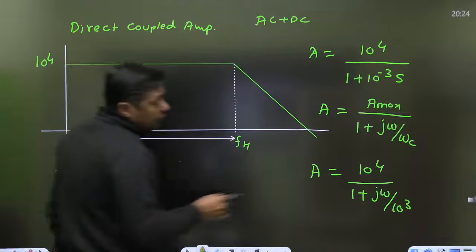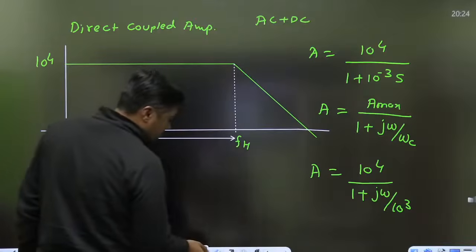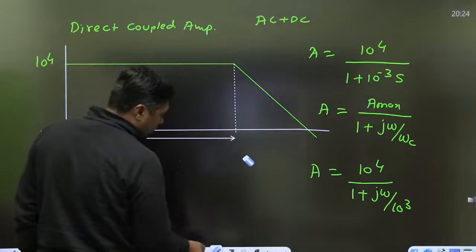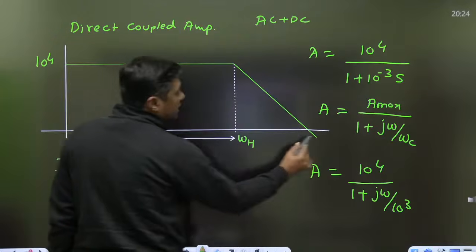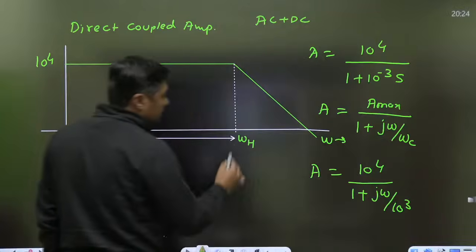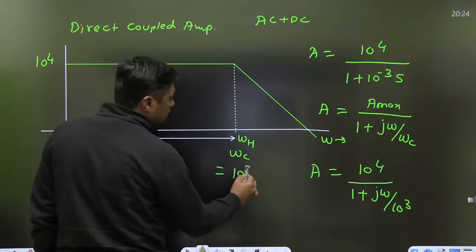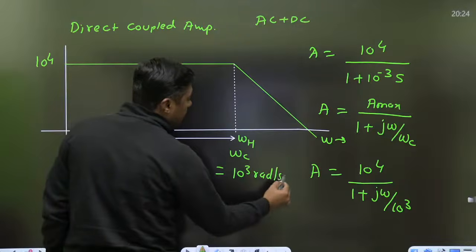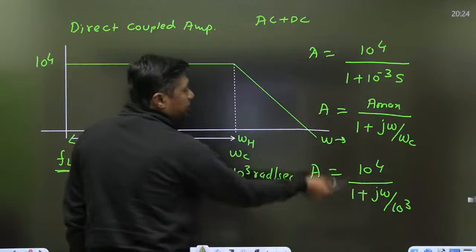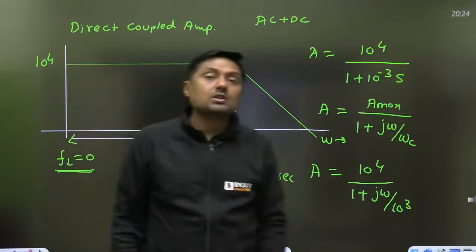And what is the cutoff frequency? Omega c, 10 to the power 3. This is the cutoff frequency. Higher cutoff frequency is called cutoff frequency. It is in radian per second, so I am writing in radian per second. This will become omega c. What is the value of omega c? 10 to the power 3 radian per second. Compare these two equations. That is a standard formula for low pass filter.